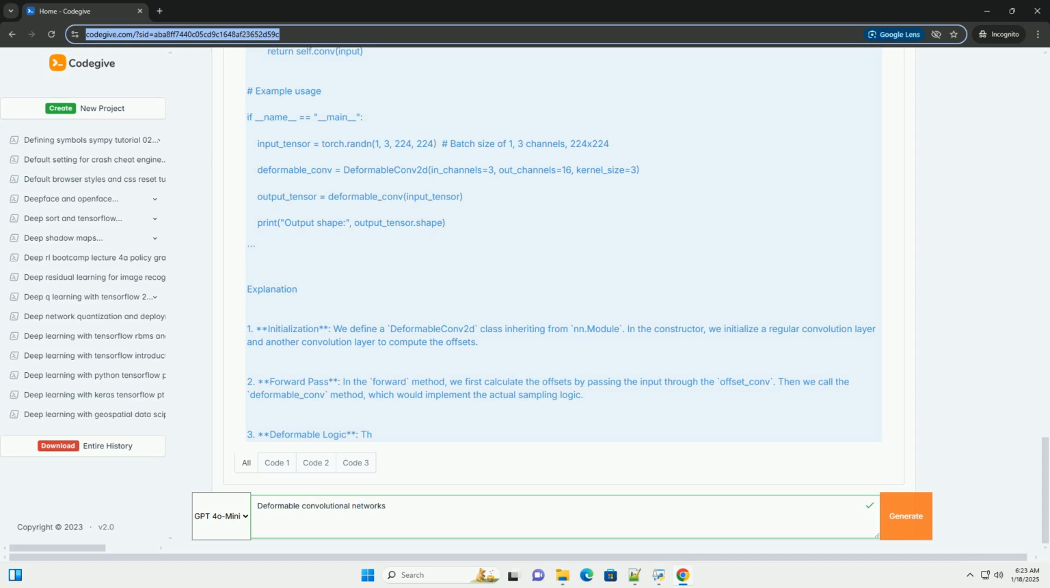Step 1. Install required libraries. Step 2. Implement deformable convolution. Here's a simple way to implement a deformable convolution layer in PyTorch.